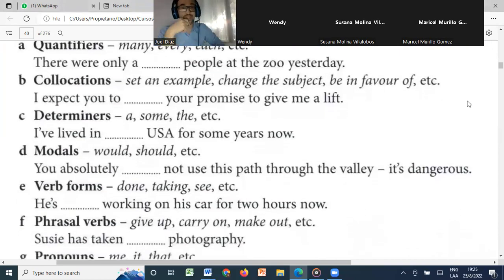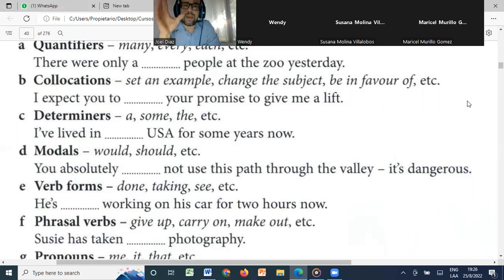Modals, please. We need to study modals also for this part. Would, should, must, can, could. For example, here, I don't know who would like to do D. You absolutely must not use the path through the valley. It's dangerous, I think it says. Very good, Maricel. Must not, yes. Very good, very good.